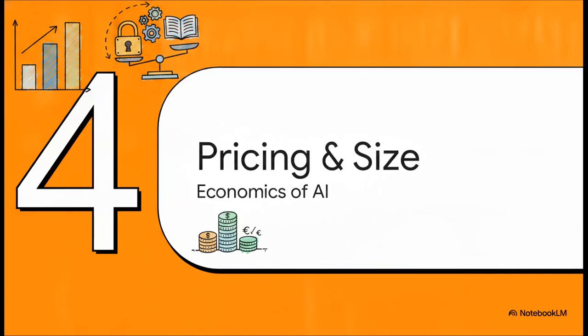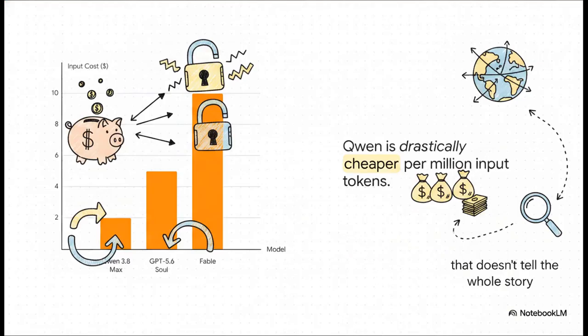Let's look at the economics. Section 4, Pricing and Model Size. Looking at the raw token pricing, Qwen is just vastly less expensive than its US counterparts. We're talking just $2 per million input tokens and $6 for output. Now compare that to GPT 5.6 Sol at $5 in and $30 out, or Fable at a staggering $10 in and $50 out.